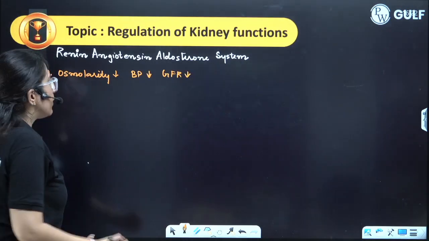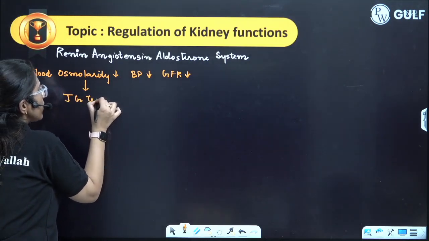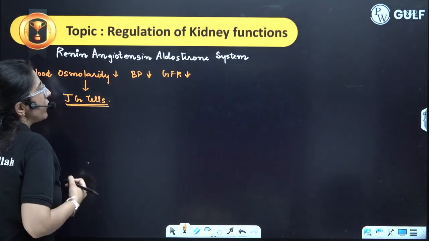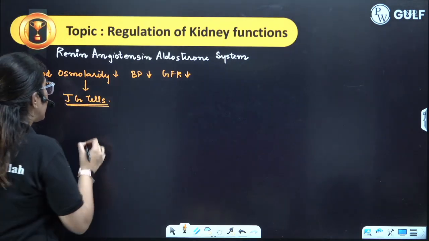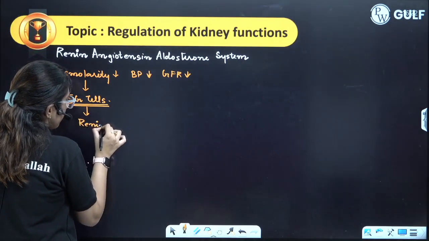This will evoke the JG cells, juxtaglomerular cells, special cells present in the Malpighian body. JG cells will secrete a hormone which is termed as renin.